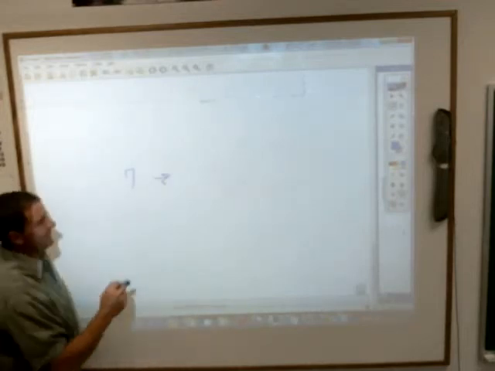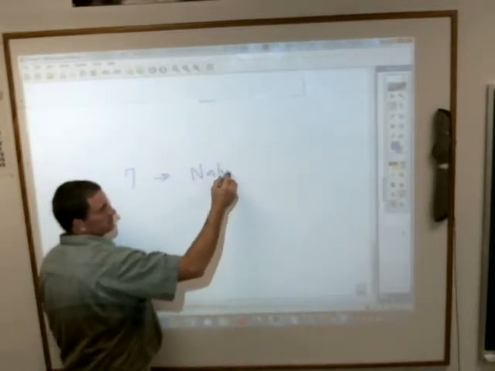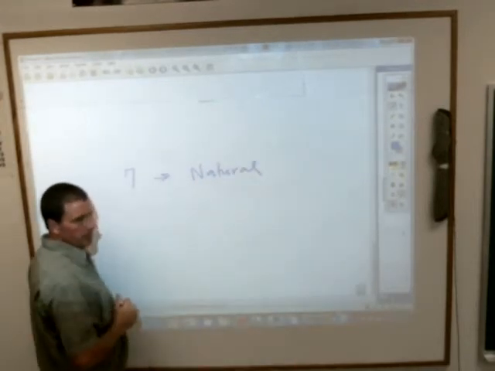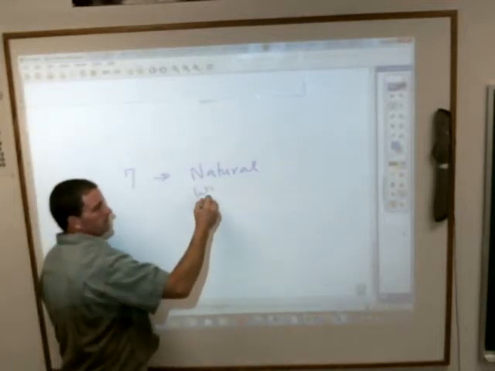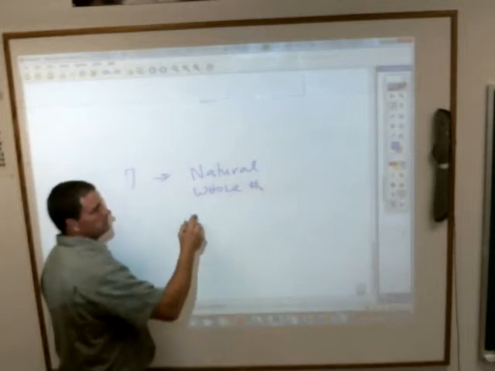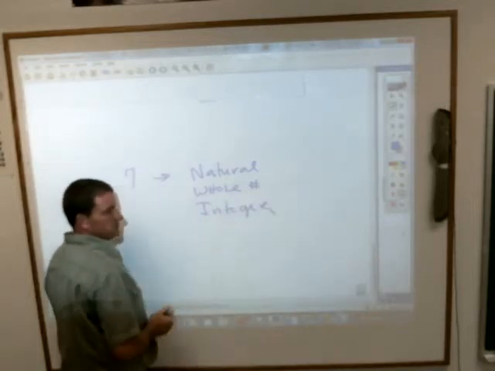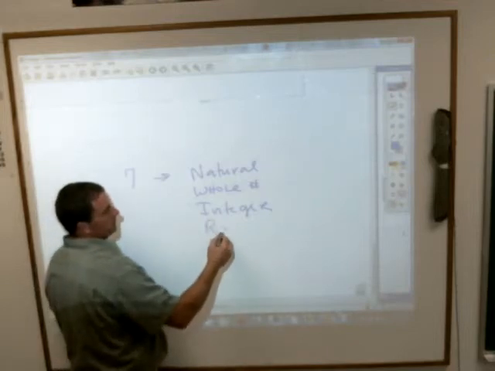Because the number 7 is a natural number. It is also a whole number. It is also an integer. And it is also a rational number.